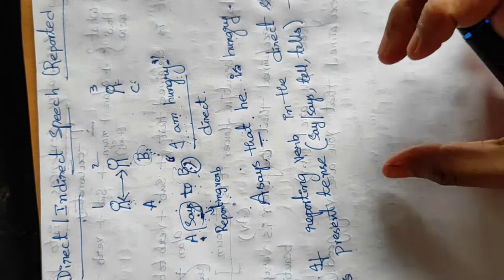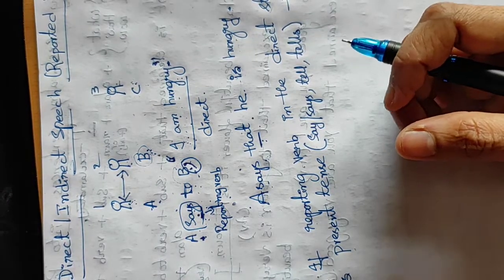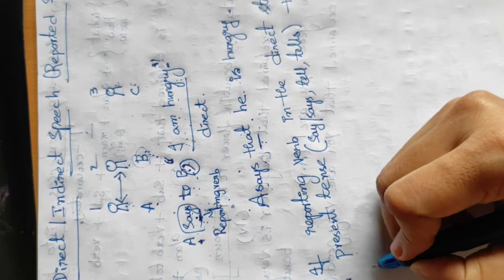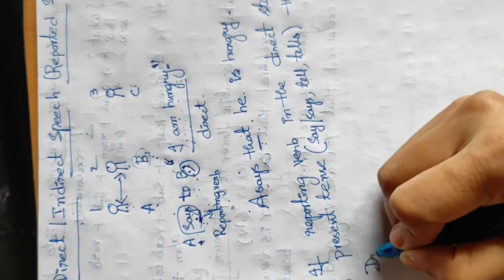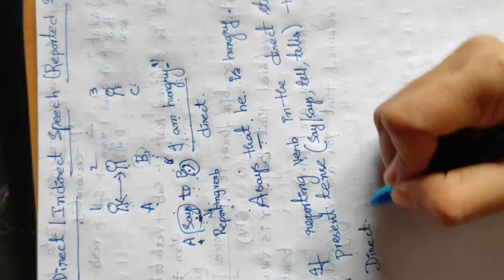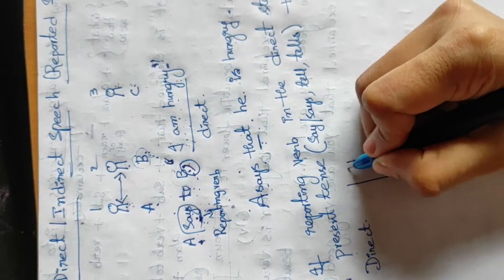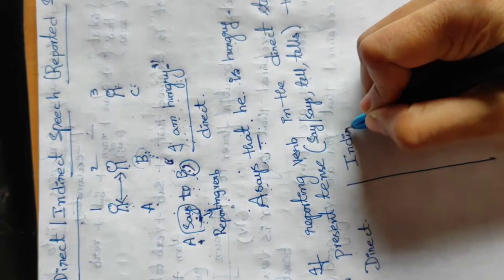Then the present tense stays. So here direct and here indirect.